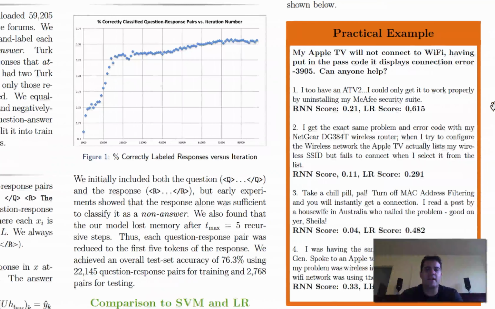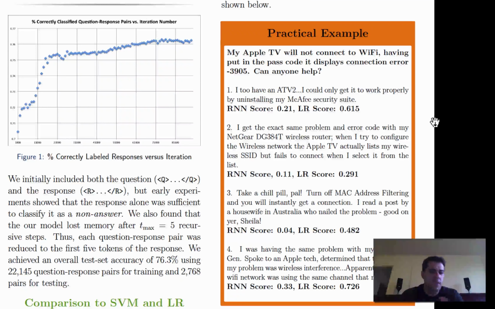Now, lastly, I'd like to close with a practical example. What is the utility of such a thing? Now, here's an actual question from an online forum. My Apple TV will not connect to Wi-Fi. Having put in the passcode, it displays connection error -3905. Can anyone help?